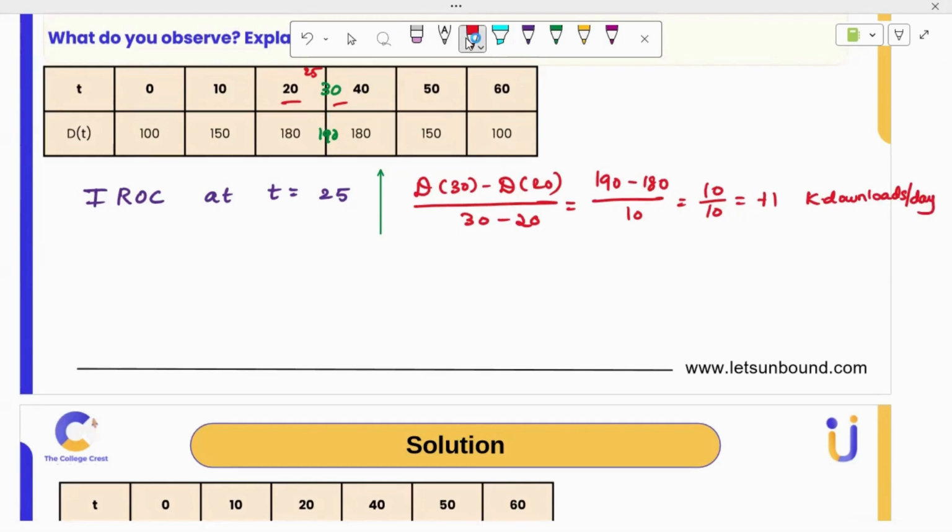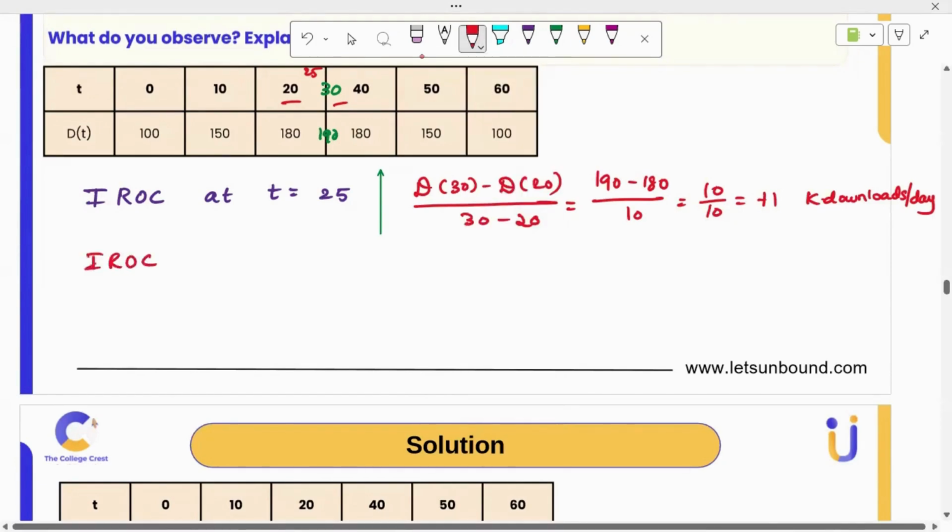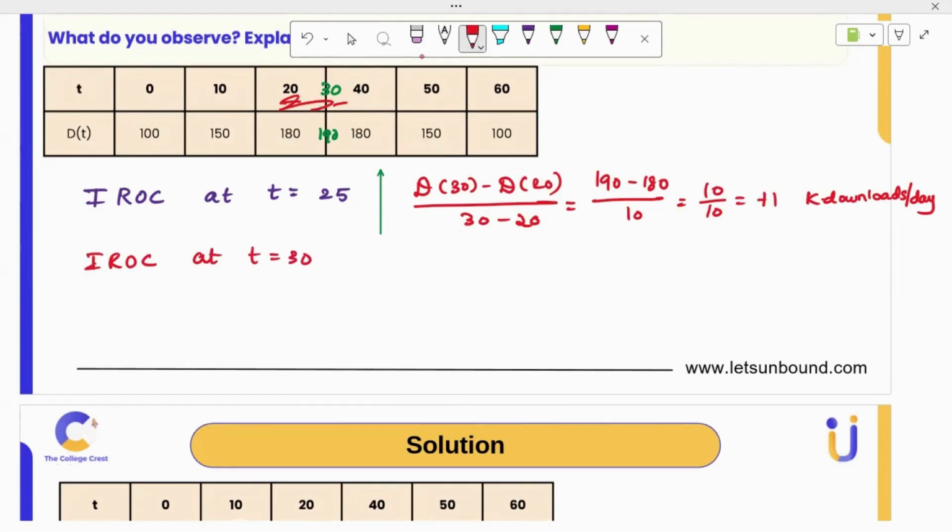Then IROC at 30. Same way, instantaneous rate of change at t equal to 30, I will pick 20 and 40. Whichever is available to me, I will do that. So 180 minus 180 is 0 and 20, which is 0 downloads per day.